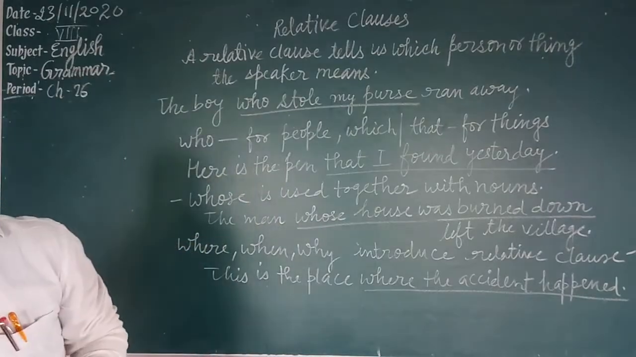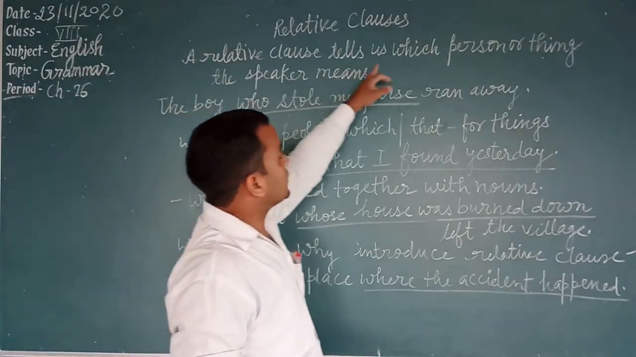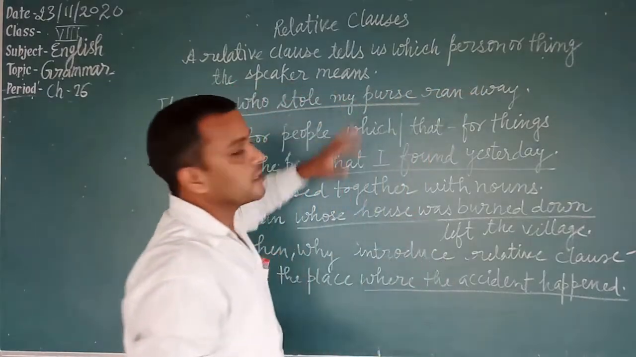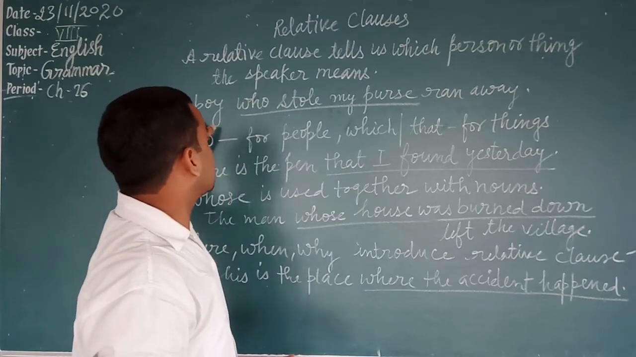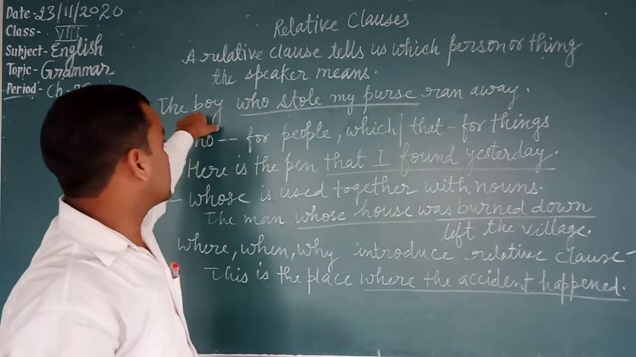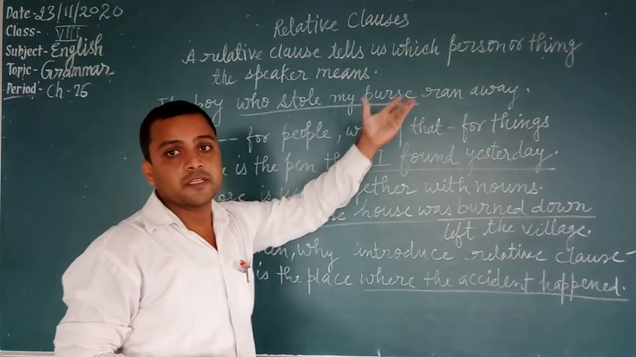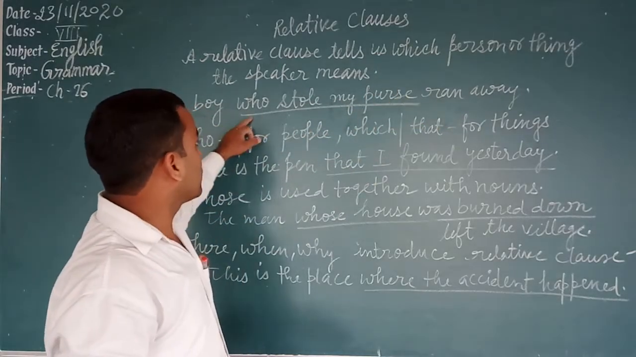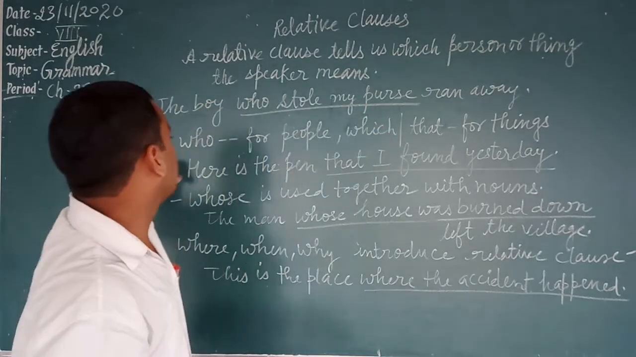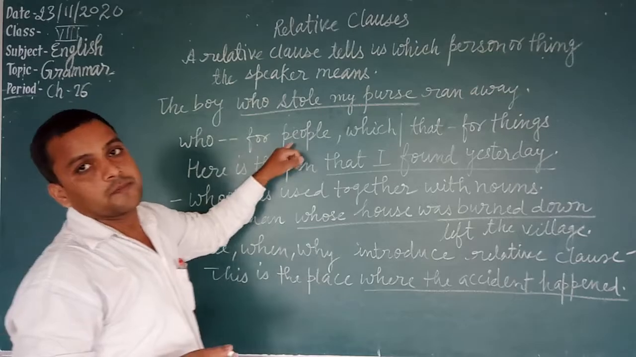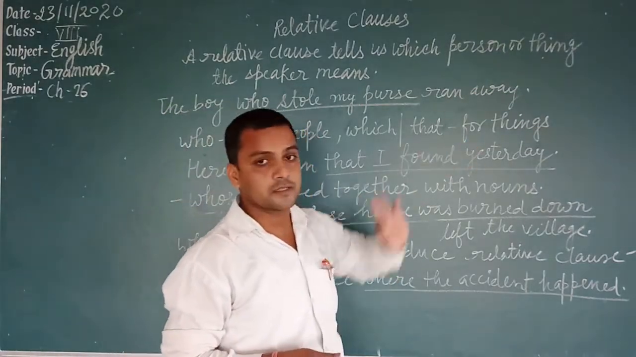Students, now see the last chapter, 26, relative clauses. A relative clause tells us which person or thing the speaker means. The boy who stole my purse ran. The speaker is saying about the boy who stole my purse. Who stole? The boy. Students, who is used for people and which or that is used for things.